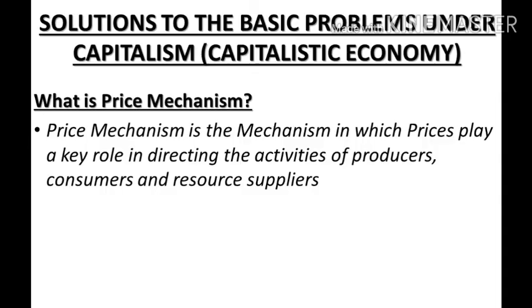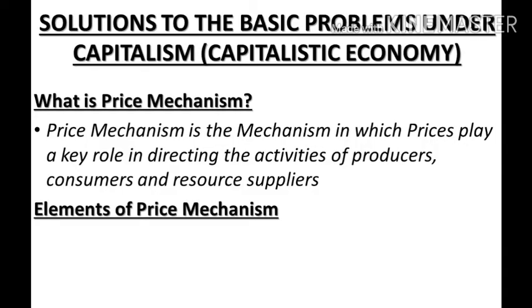So now we can say that there are two important elements of price mechanism. One is price. Price mechanism works through price in a free enterprise economy. Free enterprise economy is a capitalistic economy. We can also term it as a laissez-faire economy, right? So free economy or capitalist economy is the same.